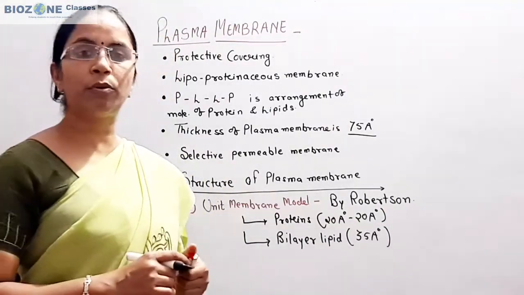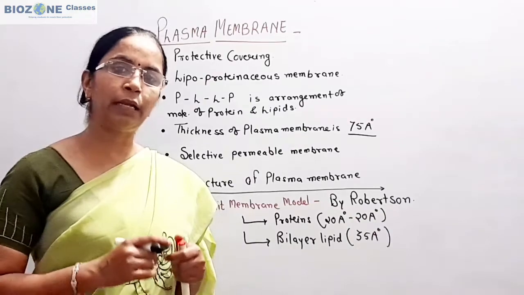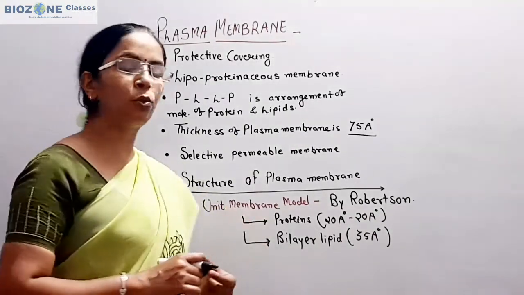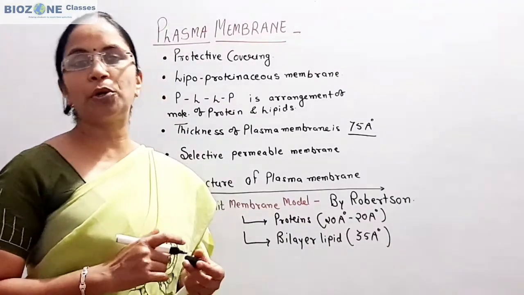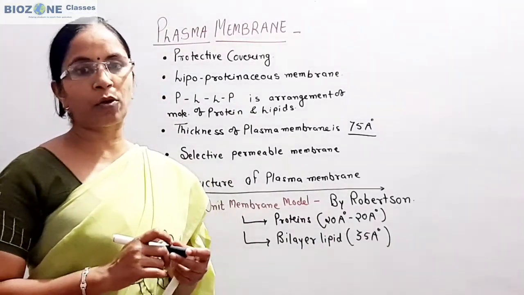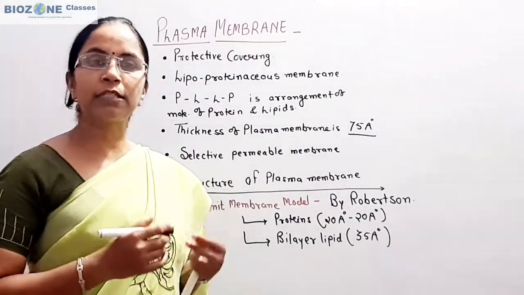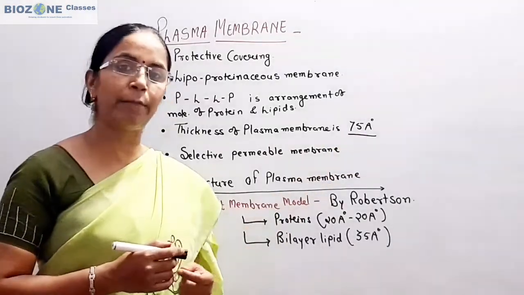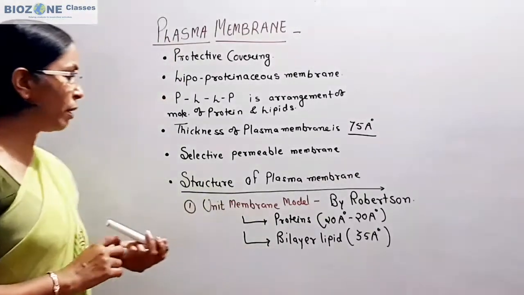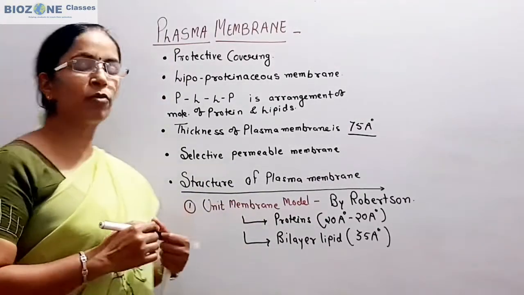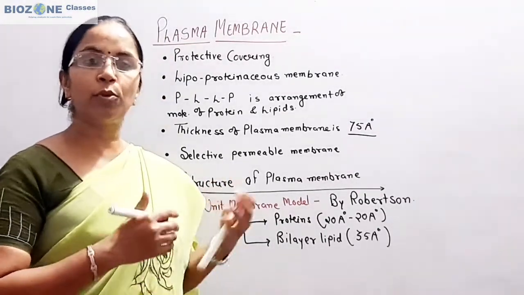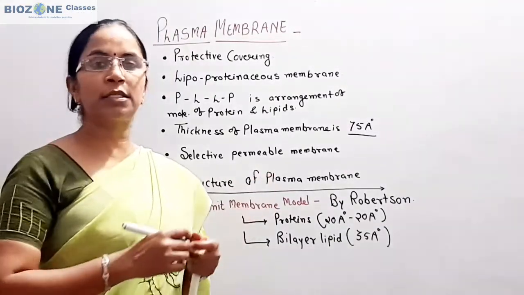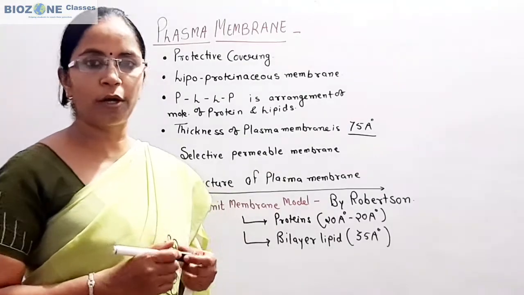Robertson also proposed how the proteins and lipids are arranged, but this model mainly failed to explain the transport of molecules across the plasma membrane. That's why we only use this model for the thickness of the membrane. So remember this part, because in our class 11 syllabus, only the fluid mosaic model is mentioned in NCERT. So we only discuss the fluid mosaic model in detail.